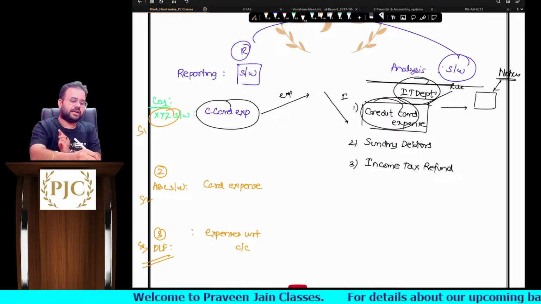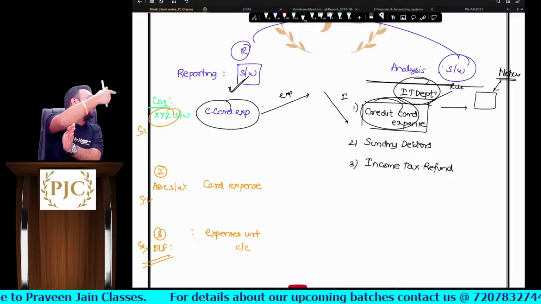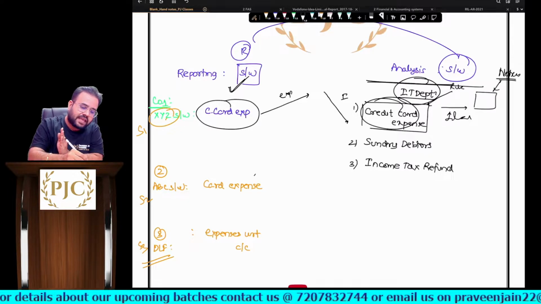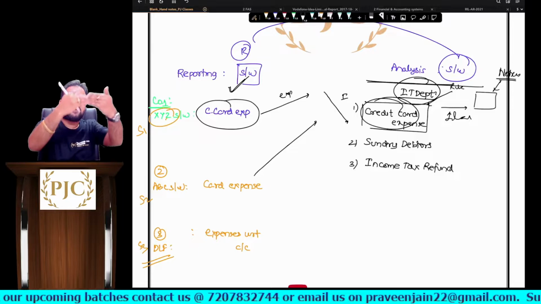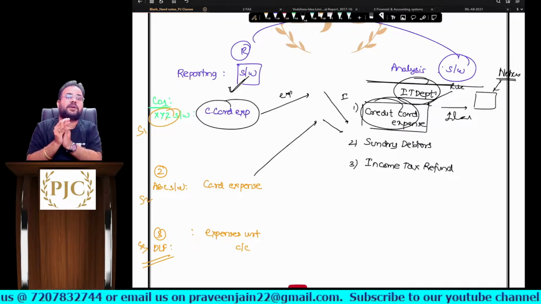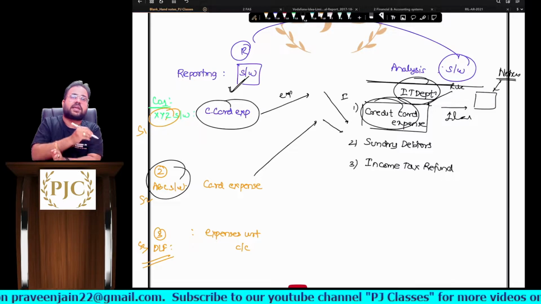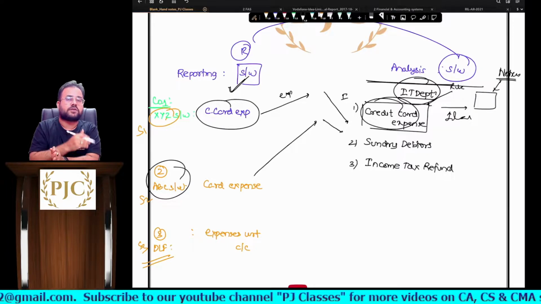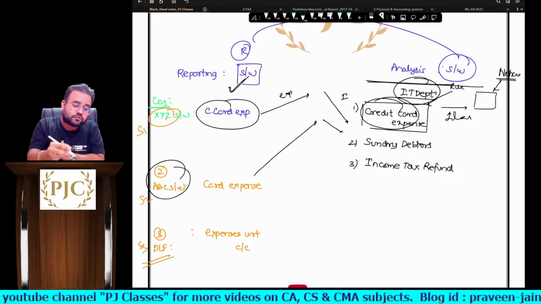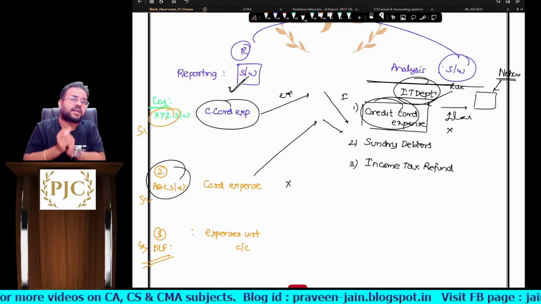So in their database, the income tax department's software is checking for credit card expense. Okay, 1 lakh came in, no problem sir. When they have exported, that is, when they have uploaded, so can I say when we are importing this, the income tax department's software is checking for credit card expense in this particular report given by company number 2, but can I say that item is not there at all? So this software will not be able to catch this particular information.